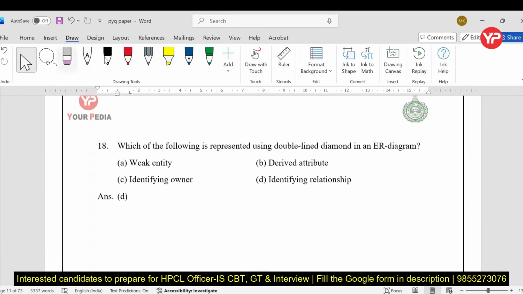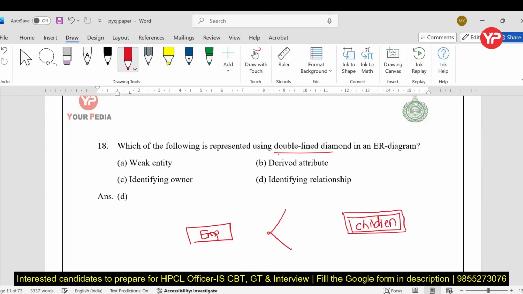Now, which of the following is represented by using a double line diamond in an entity-relationship diagram? See, my dear students, this is one entity, for example E1 or employee. Now, this is one weak entity set, which is represented by a double line rectangle, that is the children. And now we have a relationship set, which is a weak relationship set, denoted by the diamond.